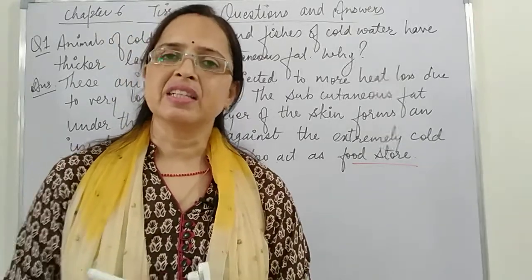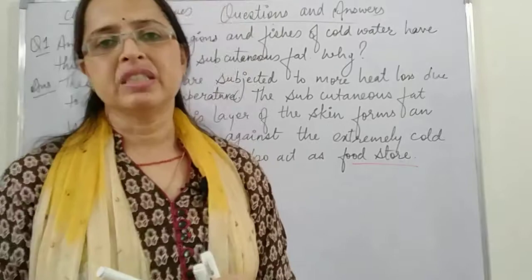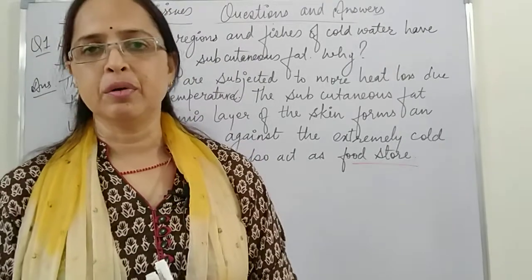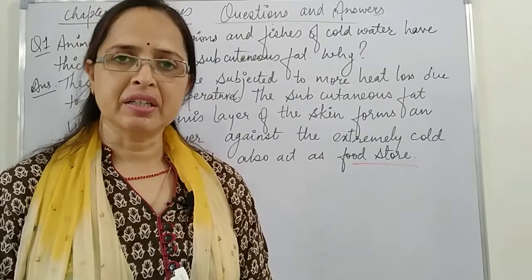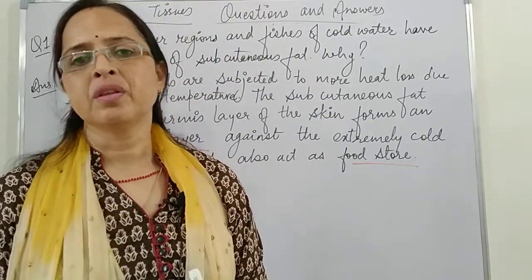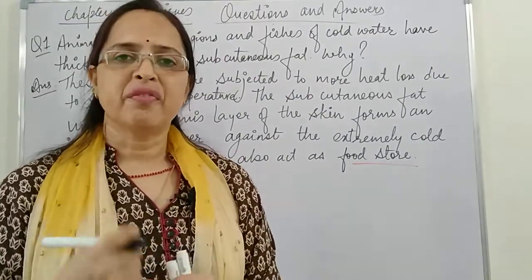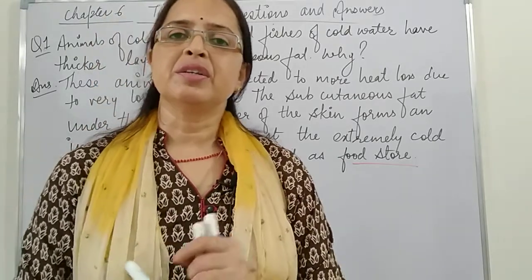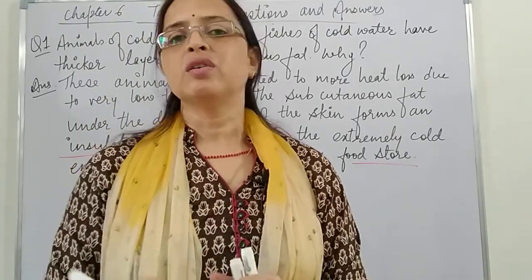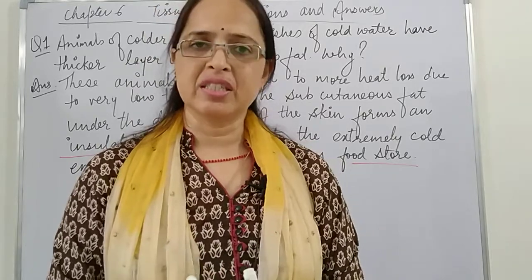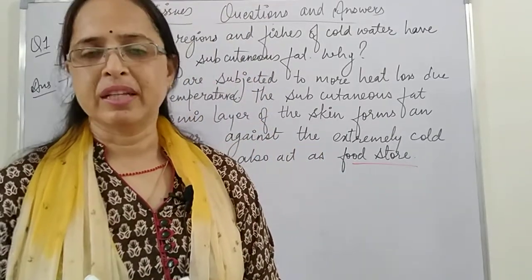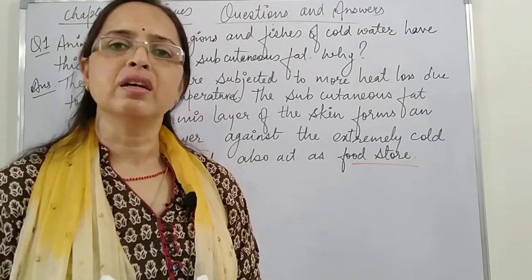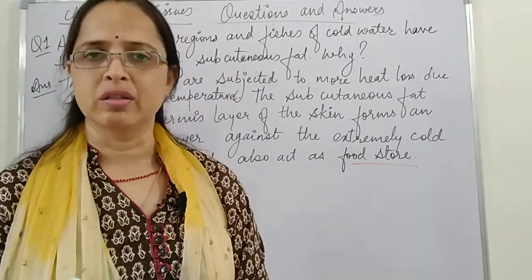So this fatty layer in the subcutaneous layer, the subcutaneous fat, acts as an insulator and makes the body warm. The stored fat also gets broken down and digested, and then provides energy to the animal. So that's why we say it is a food store for the animal also.